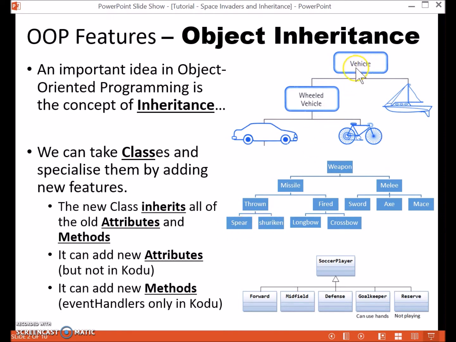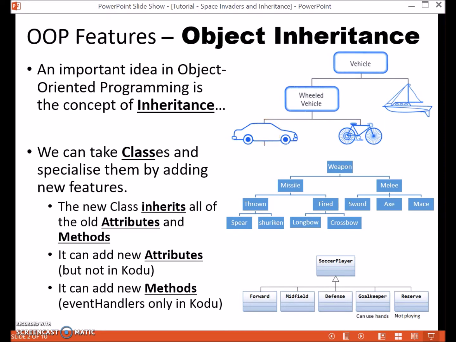A vehicle is a general idea of something that allows us to move around and transport. This can be split into specialized versions, such as boats or wheeled vehicles. Wheeled vehicles can be further specialized into manual wheeled vehicles, such as a bike, or automatic wheeled vehicles, such as a motor car.